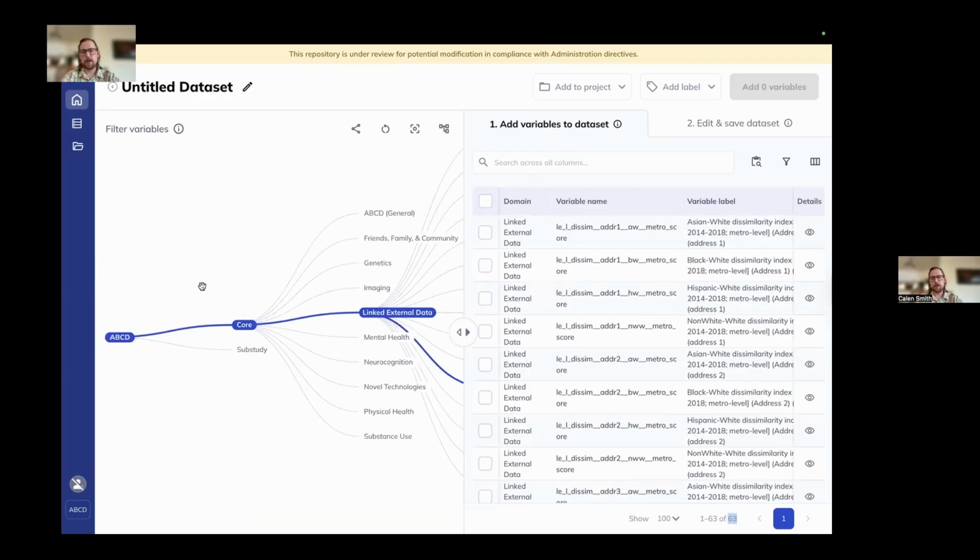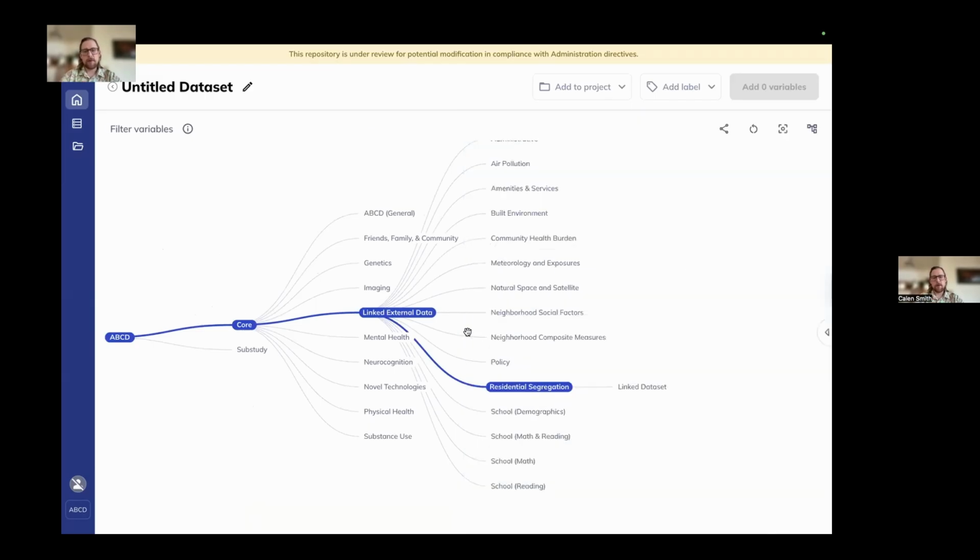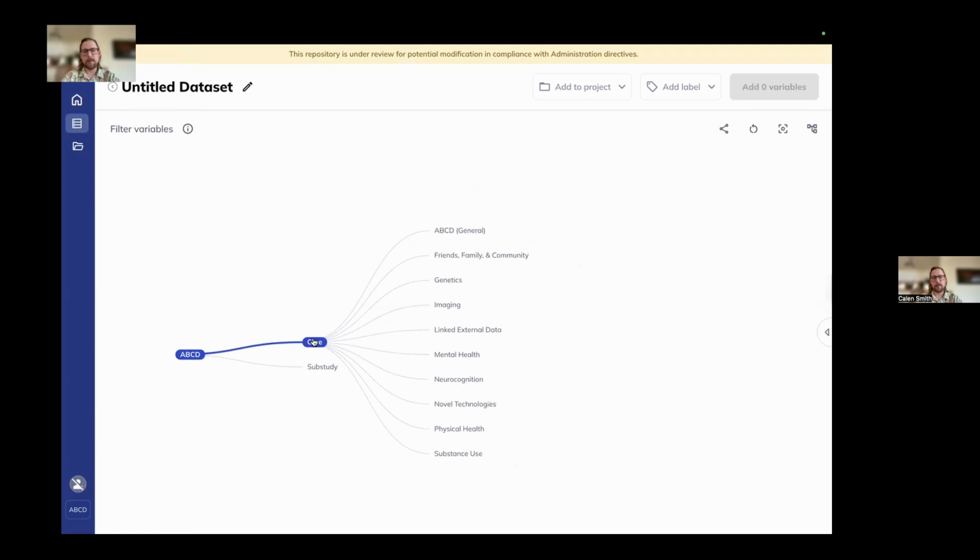So the ontology tree can be used as a way to narrow down the data that you're looking at to make finding the data that you want to select for your data set easier. I'm going to go ahead and get rid of our data dictionary for now. And then you can also notice that as I click back down, it's recollapsing the levels of the tree to bring me back to where I was before. You can also use the reset button up here to do the same thing.